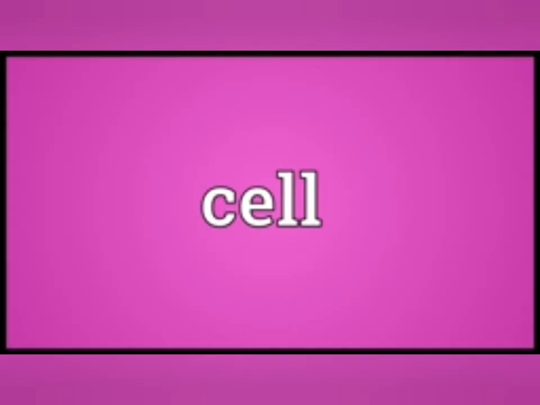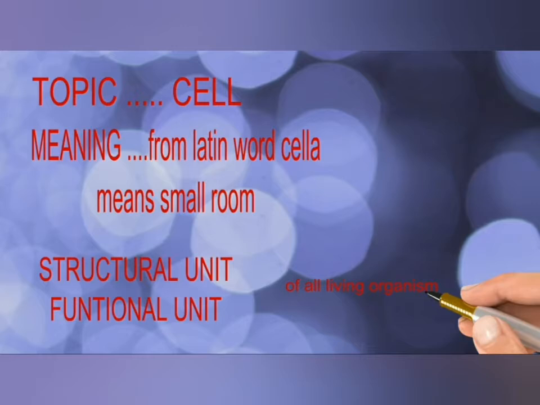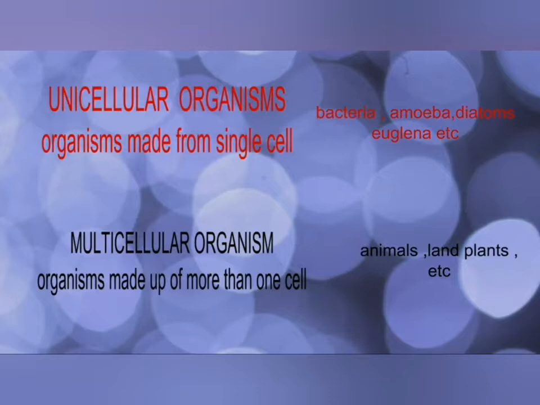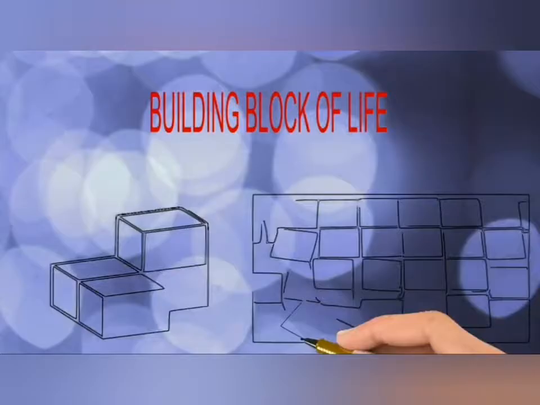What is a cell? We all know that all living organisms are made up of cells. Cell means small room. It is the structural and functional unit of all organisms. Unicellular organisms are made up of a single cell. Example: amoeba, paramecium, bacteria. Multicellular organisms are made up of many cells. Example: human, animals, plants. They are all building blocks of life.